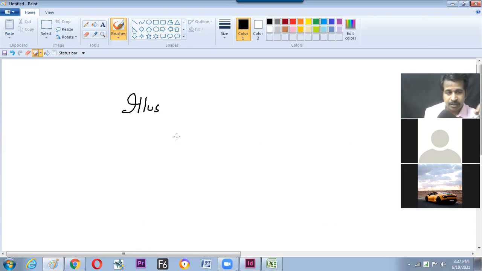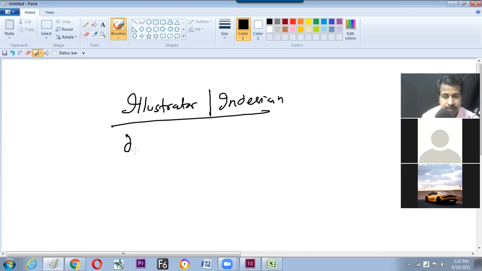Okay. So the first question, what is the difference between Illustrator and InDesign, right? Yes, sir. In brief, it is a designing software.